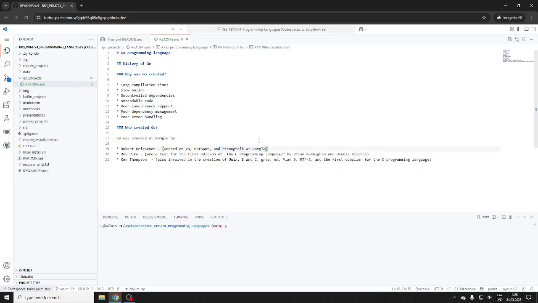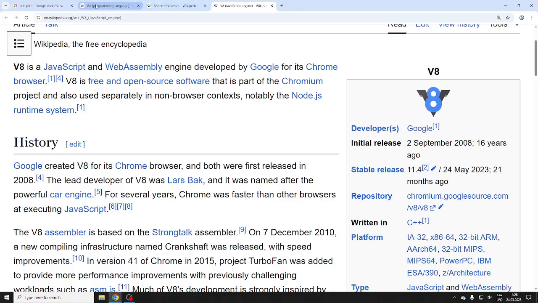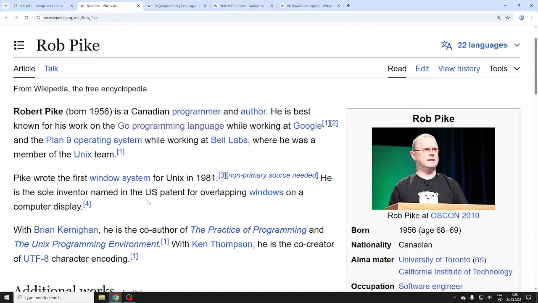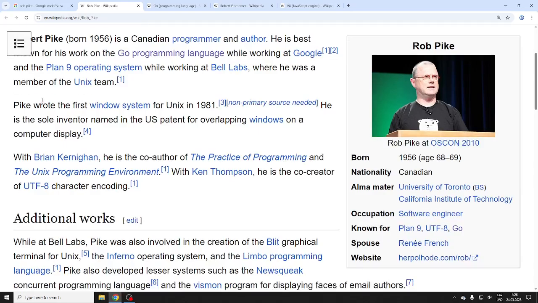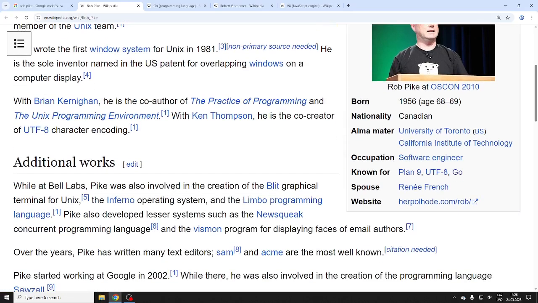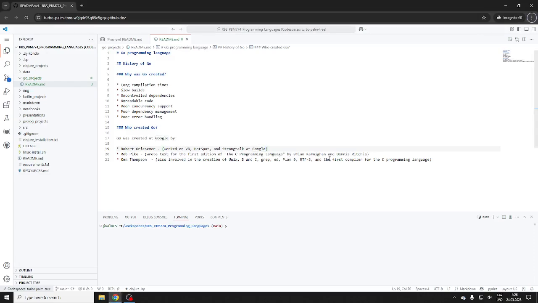Right. So Rob Pike, again, let's double check on Rob Pike. Where's the Rob Pike guy? And I forgot which books he wrote. Yeah, The Practice of Programming, right. And the first windowing system, from '81. So the first windowing system in '81, a long time ago, way before Windows, right. So Sam, Acme, and I guess also UTF-8. So again, UTF-8, right. And he wrote the book The Practice of Programming.